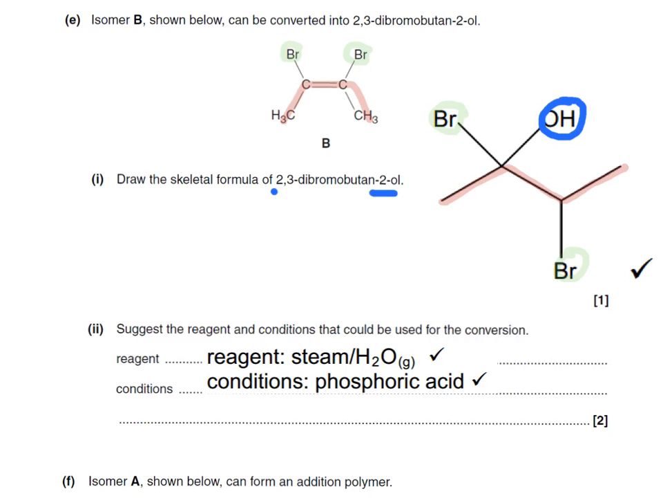The reagents for this particular conversion are steam or H2O gas. Very important you include the symbol gas here, as water alone will not actually make this reaction happen. And what you would see is the OH forming a bond with this carbon and the hydrogen forming a bond over here. The conditions for this reaction are a phosphoric acid catalyst.